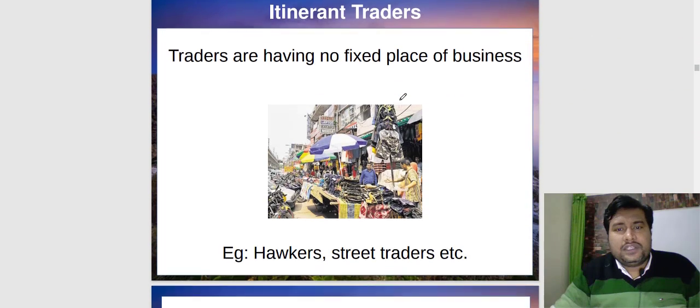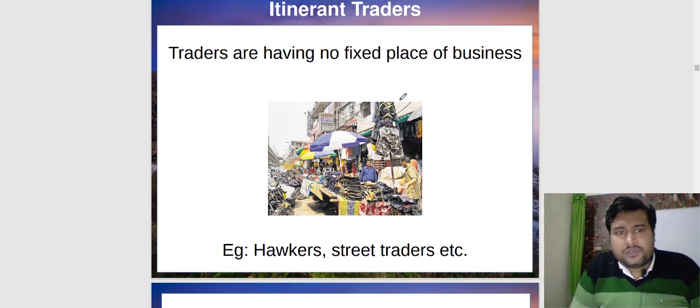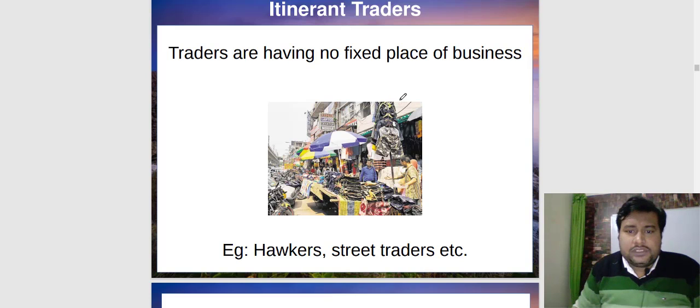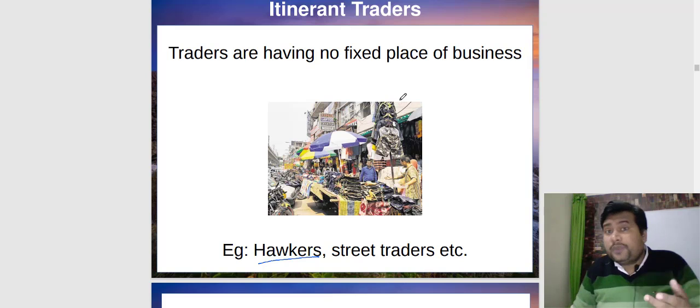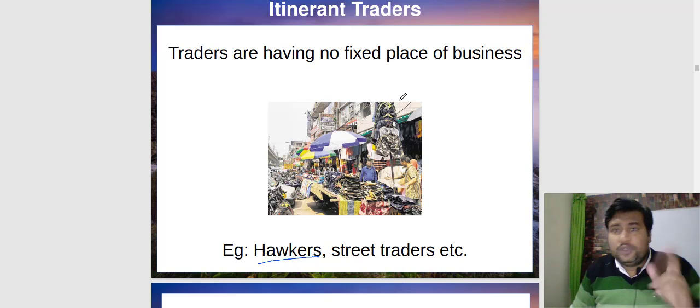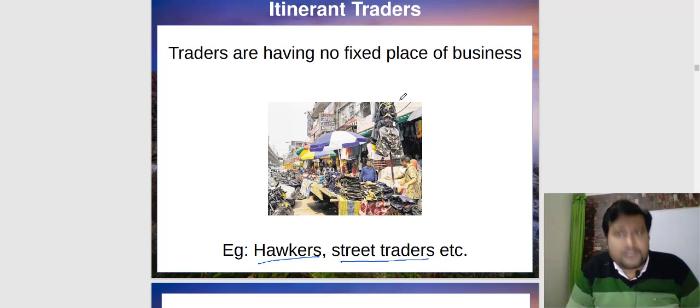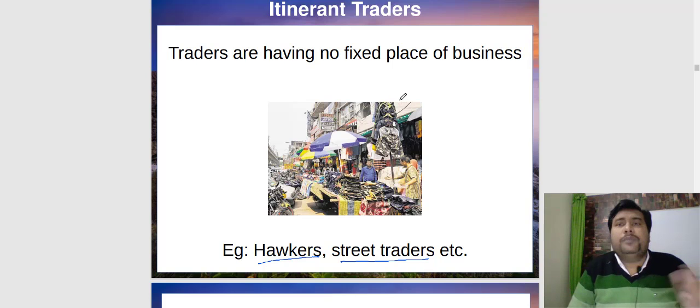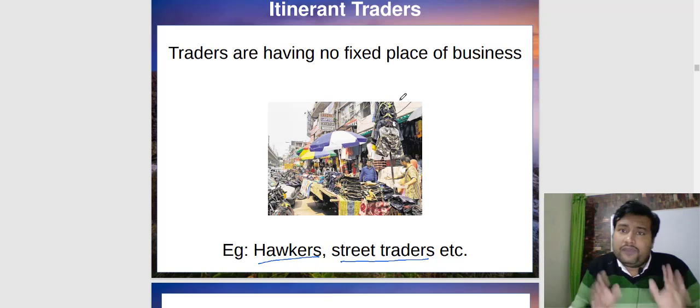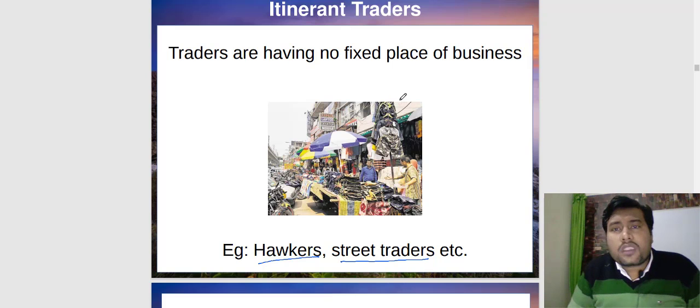So basically, first we will discuss the itinerant traders. Itinerant traders are traders having no fixed place of business. For example, the hawkers, like suppose your newspaper vendor who is giving a newspaper to you. Street traders, like suppose the vegetable seller. The vegetable sellers also have two categories. One vegetable seller is selling the vegetable on a cart, moving from one place to other place, and one vegetable seller has their own fixed shop.